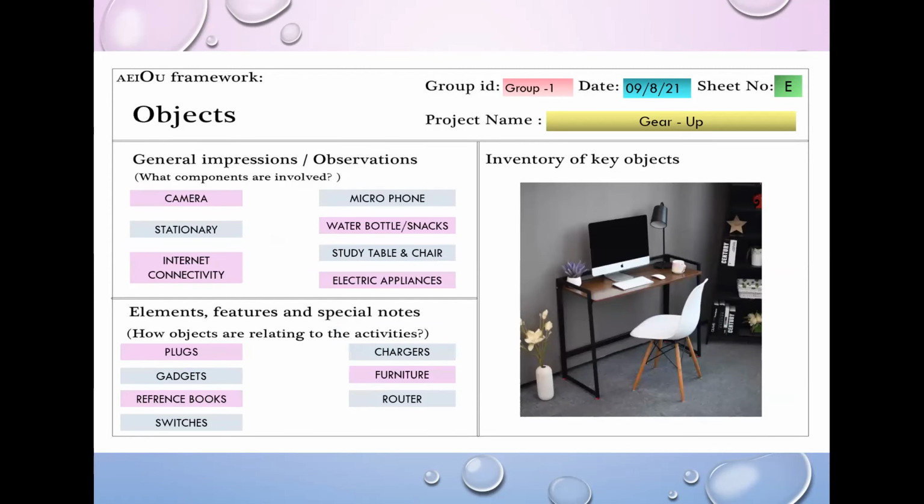The next thing is O. O stands for objects. Objects like camera for the proctored examination, stationery items, internet connectivity, microphone, water bottles, study table and chair, and electric appliances. And the same thing, elements related to our application are listed over here.